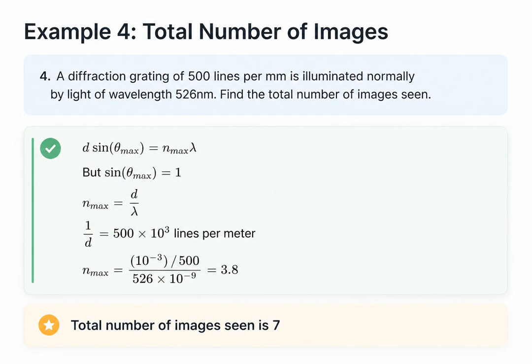In this example, we find the total number of images. Using a 500 lines per millimeter grating and 526 nanometer light, setting sin θ to 1 gives an n of 3.8. The maximum order is 3. Remember, we see these 3 orders on both sides of the central 0-order image, so 3 plus 3 plus the central one gives a total of 7 images seen.